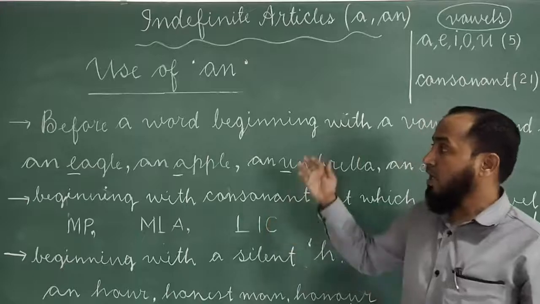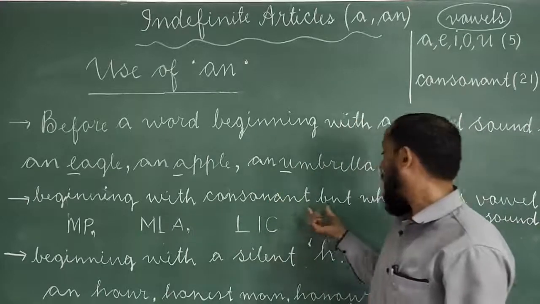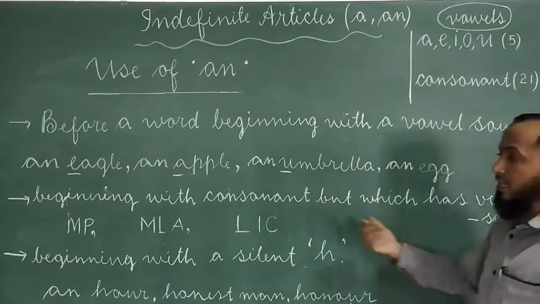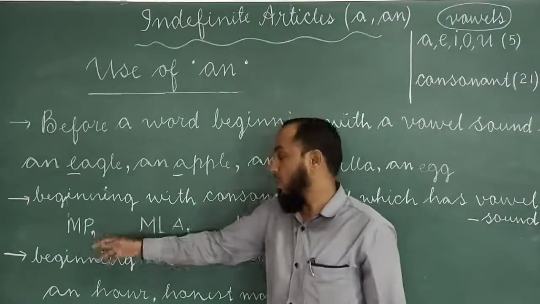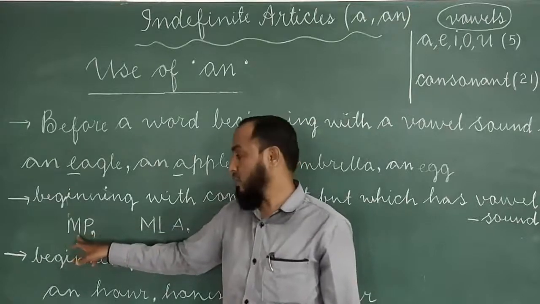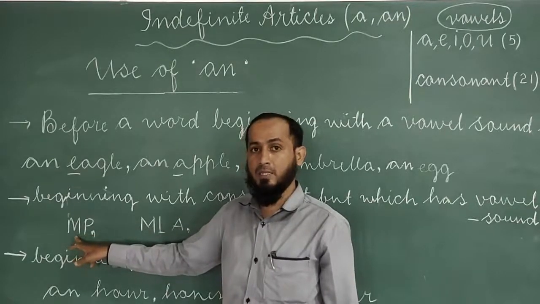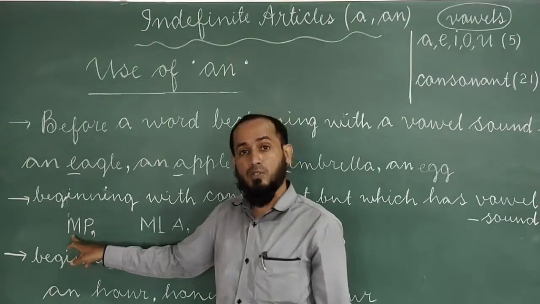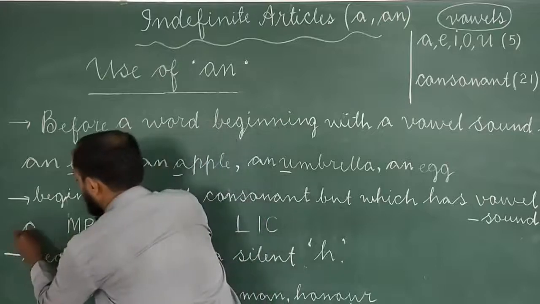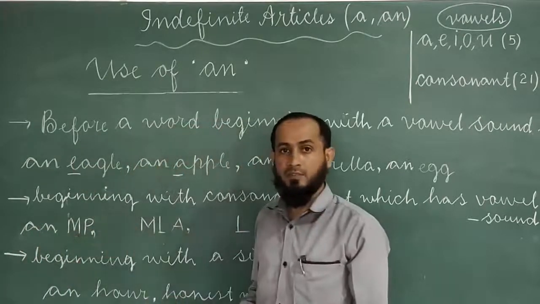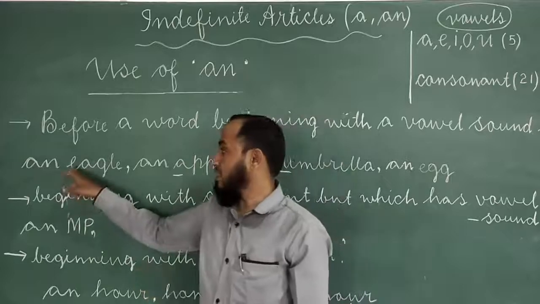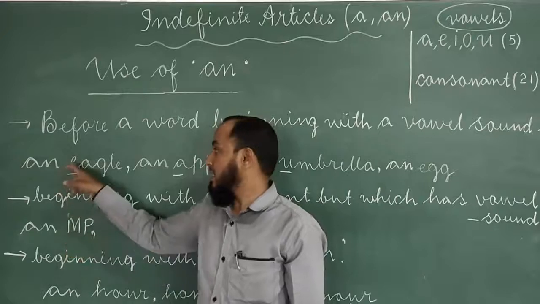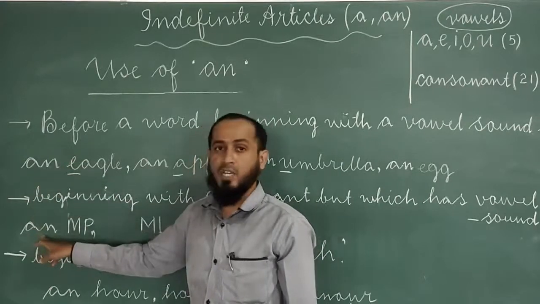An is used before a word beginning with a consonant but which has a vowel sound. Here is the word MP, member of parliament. What is M? Consonant, or we can say consonant letter. But M gives a vowel sound, em. So we have to use an MP. Do you understand? What is E? Vowel letter. And what is M? Consonant letter. Here also we are using an, and here also we are using an.